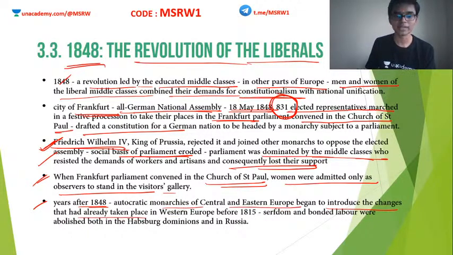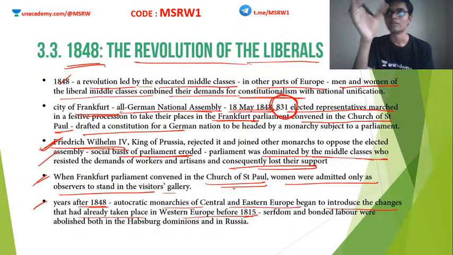Now, in the year 1848, autocratic monarchies of Central and Eastern Europe began to introduce changes that had already taken place in Western Europe before 1815. In the period I am talking to you about, the first half of 19th century, Western Europe was comparatively much advanced compared to Eastern Europe. Western Europe means what? Britain, France, Spain, etc., etc. These are the Western nations of Europe. These were much more advanced than the Eastern nations.